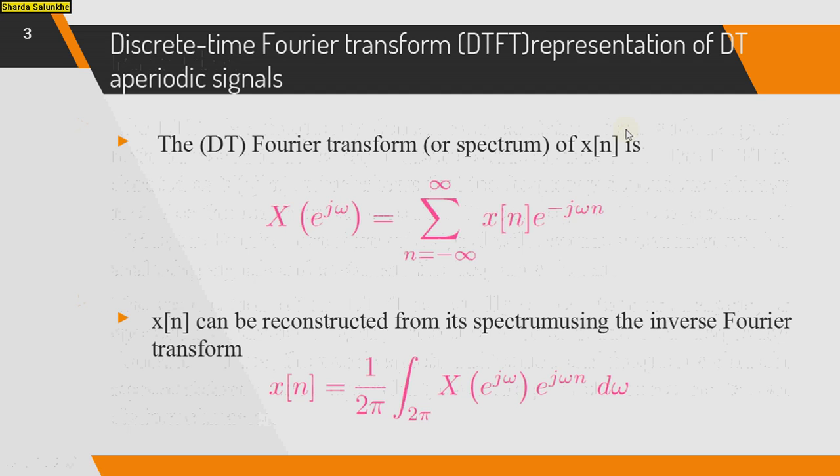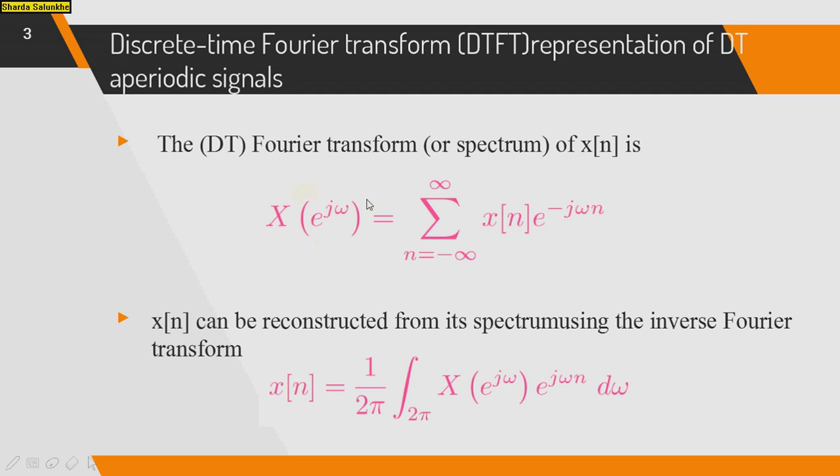Discrete time Fourier transform representation of an aperiodic signal. So the DTFT, that is the Fourier transform or spectrum of x of n, is represented as X of e raised to j omega equal to the summation from n equals minus infinity to infinity of x of n e raised to minus j omega n. So this is the formula for the DTFT.